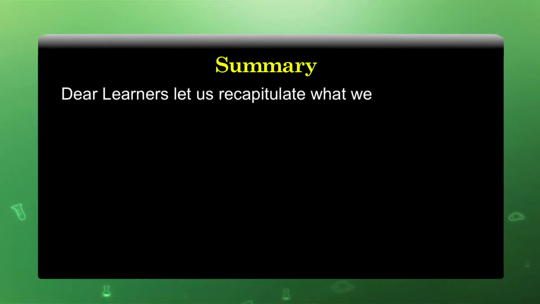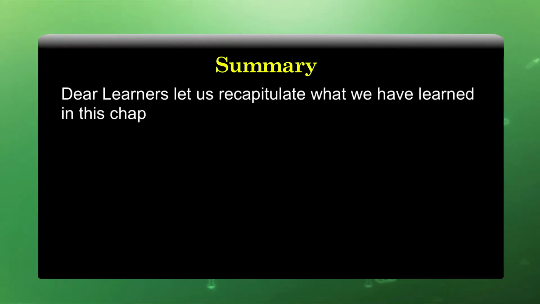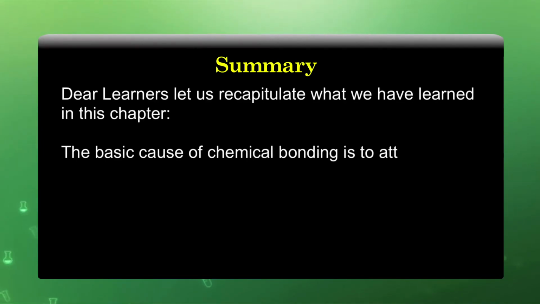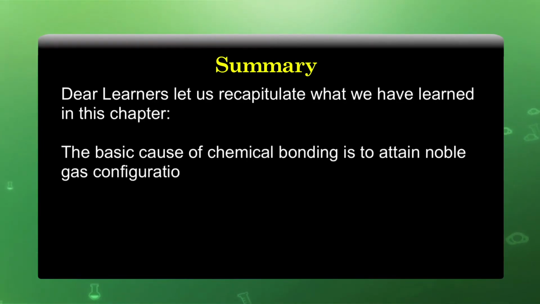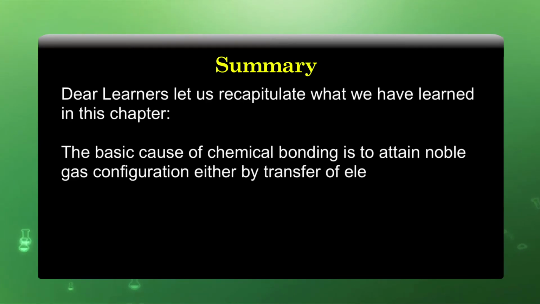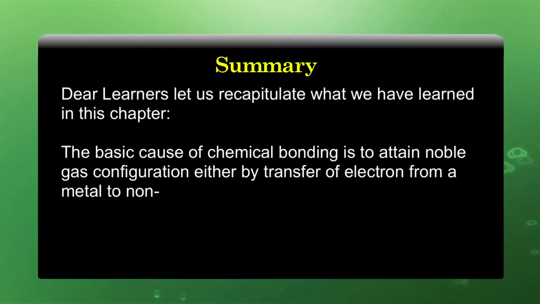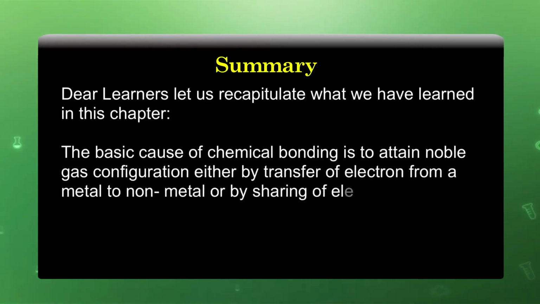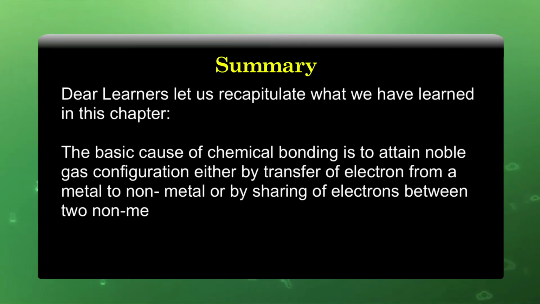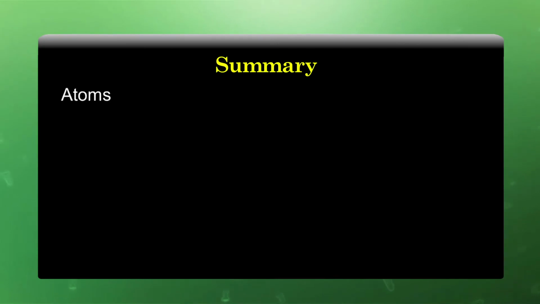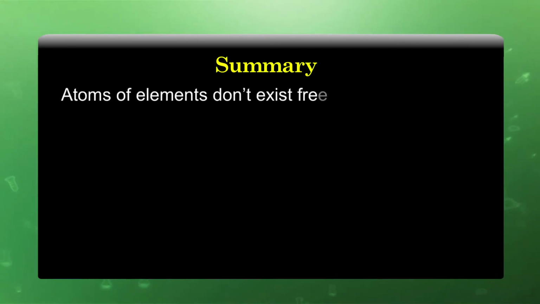Summary. Dear learners, let us recapitulate what we have learned in this chapter. The basic cause of chemical bonding is to attain noble gas configuration, either by transfer of electrons from a metal to a non-metal or by sharing of electrons between two non-metal atoms. Atoms of the elements do not exist freely in nature.